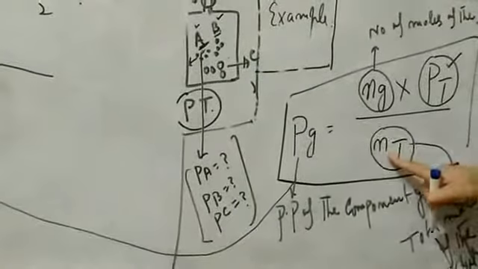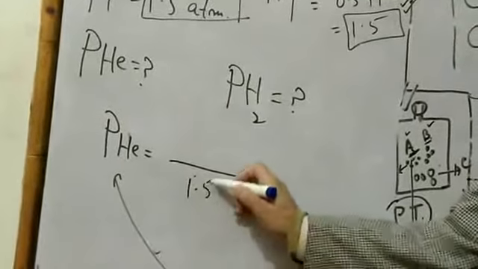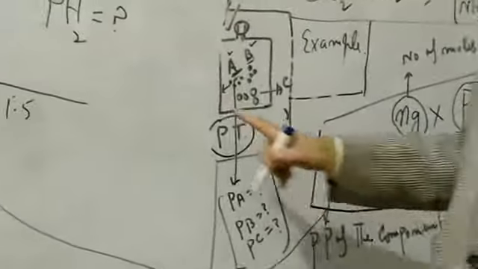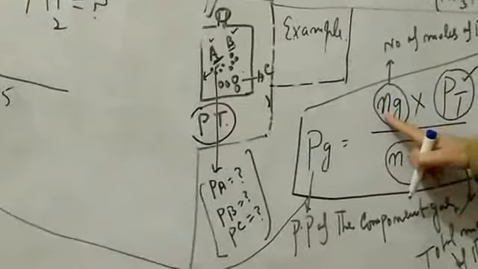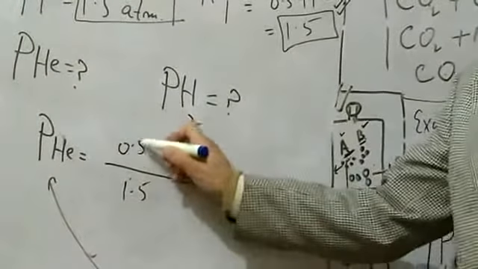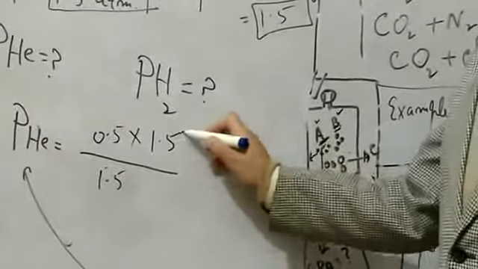Instead of Nt, I will write 1.5 here. Just put the value of Nt here, 1.5. Ng, number of moles of the gas. Number of moles of the gas means here helium, it is 0.5. Multiplied by total pressure. The total pressure is 1.5. Here it is given.